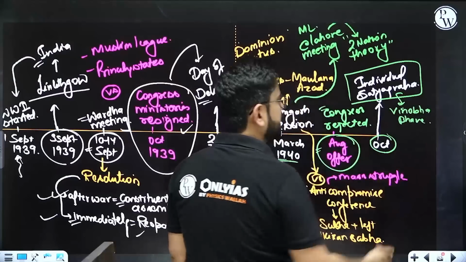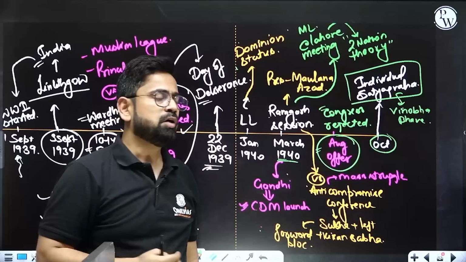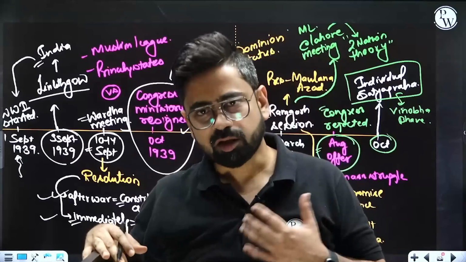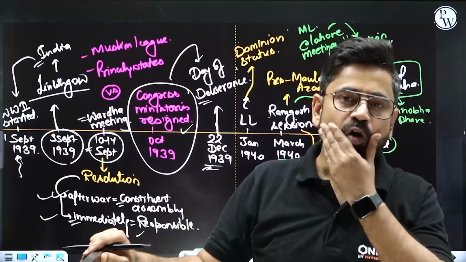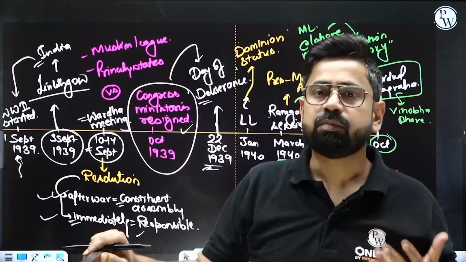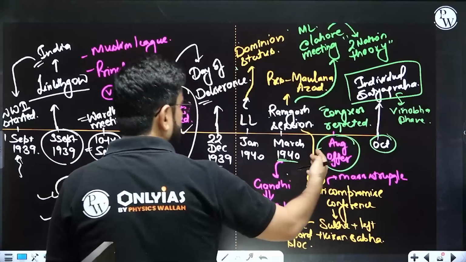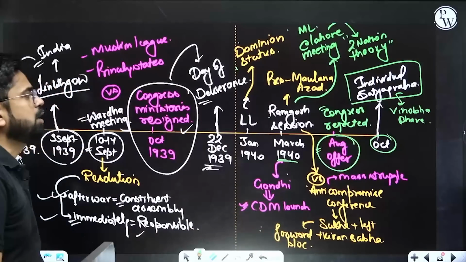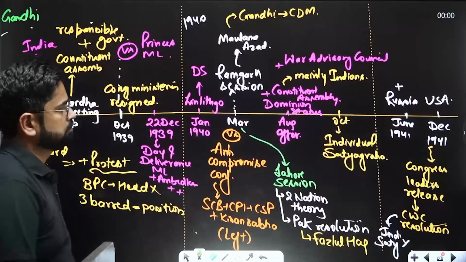Now this was like if one person will go towards Delhi, the whole press and everything was banned. So Gandhiji said that okay, you can ban the press, but you cannot ban us from speaking. We will go to various villages, and we will give speeches against the war. So that is something you cannot stop. So people started to go individually, until and unless they were jailed. Okay, so this was Vinoba Bhave.